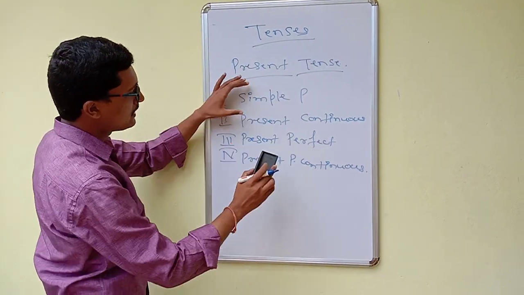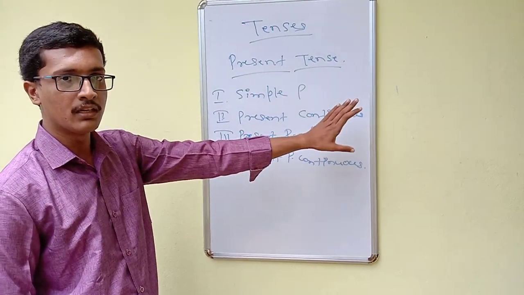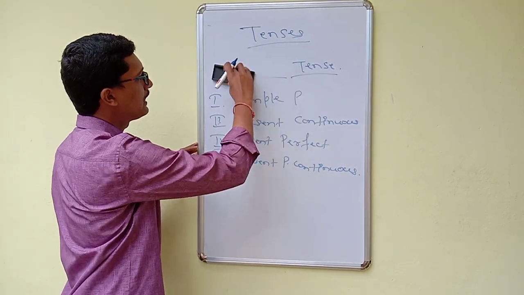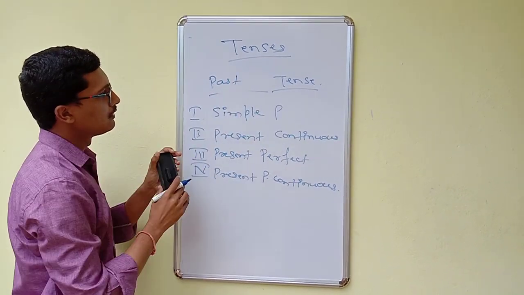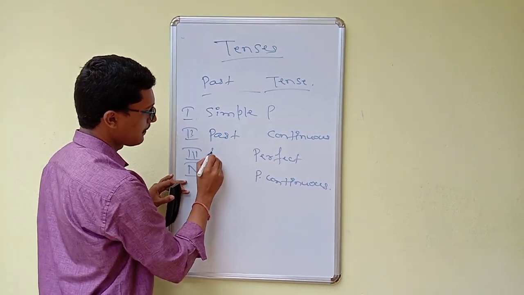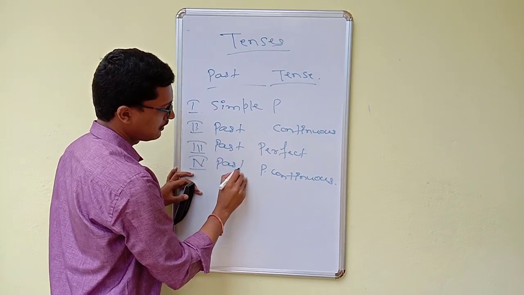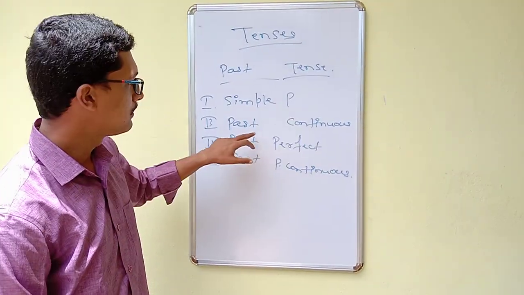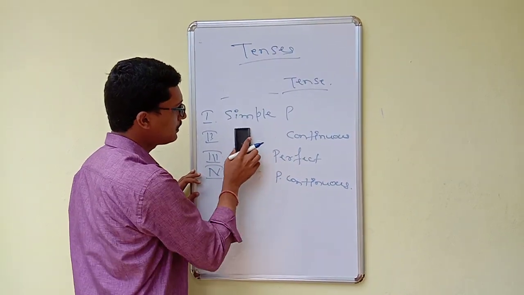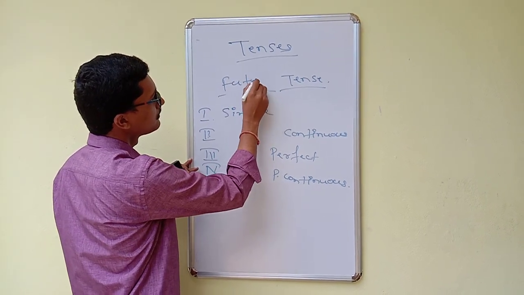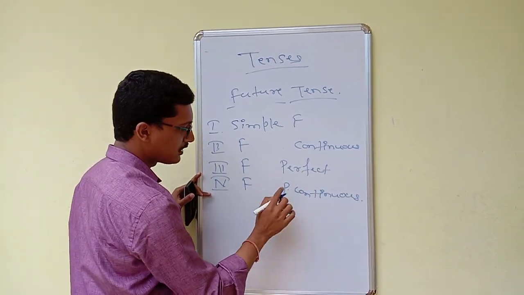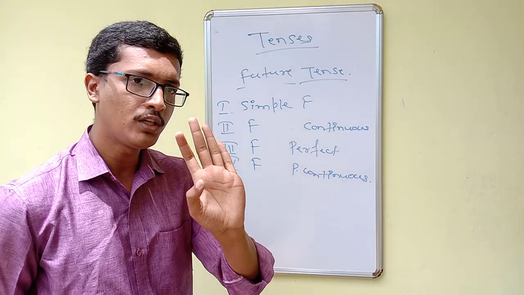In a similar manner, you can change the term present here and write the term past. It will become the four sub tenses for the past tense. Past tense, for example: simple past, past continuous, past perfect, past perfect continuous. In a similar manner, if you are speaking about the future: simple future, future continuous, future perfect, future perfect continuous. So how many tenses do we have? We have 12 tenses.